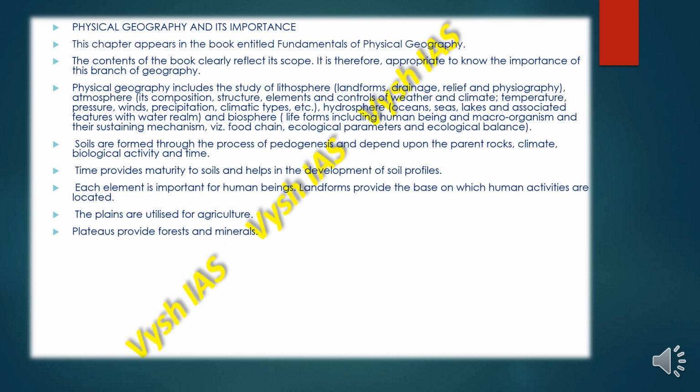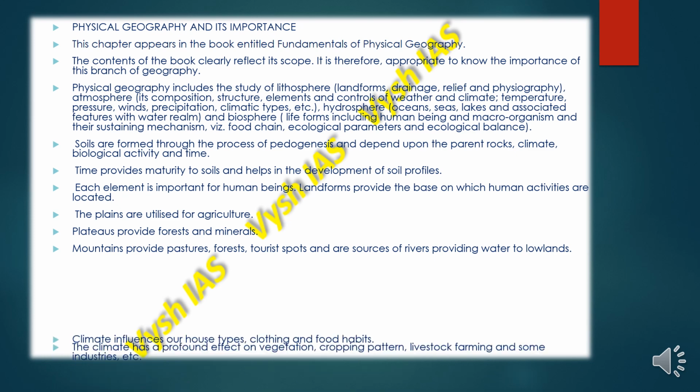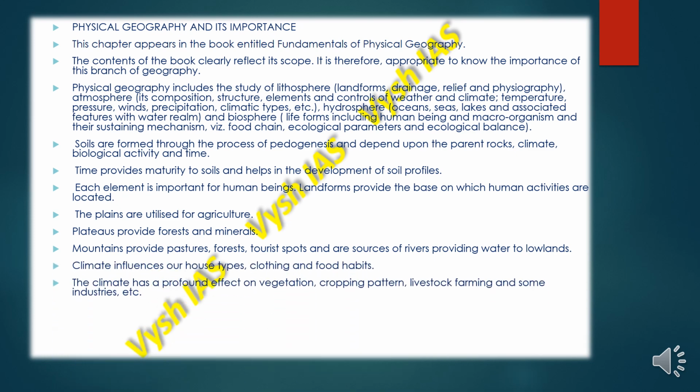The reason why we are able to relate with all these topics is because we have learnt a little bit about them in our previous textbook. Then we have mountains, which provide pastures, forests, tourist spots, and they are also the sources of rivers providing water to lowlands. Climate influences our house types, clothing and food habits. We have read all this in the previous videos. The climate has a profound effect on the vegetation, cropping pattern, lifestyle, farming, livestock farming and some industries.